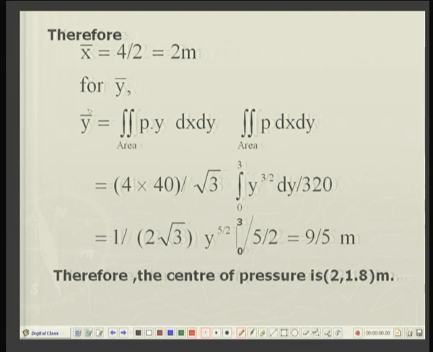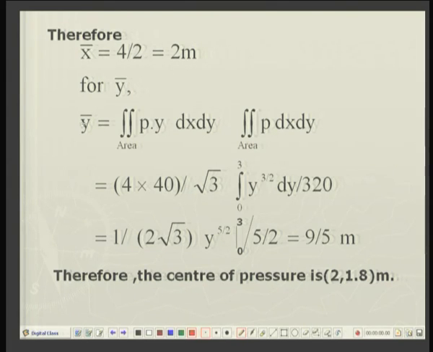Always remember, for the rectangular distribution, it is the center of the rectangle. So, it is 4 by 2, that is 2 meters.